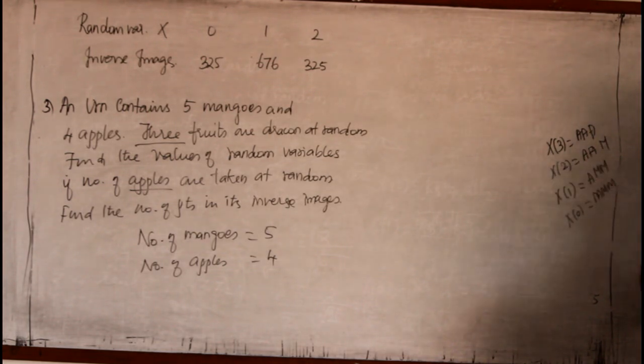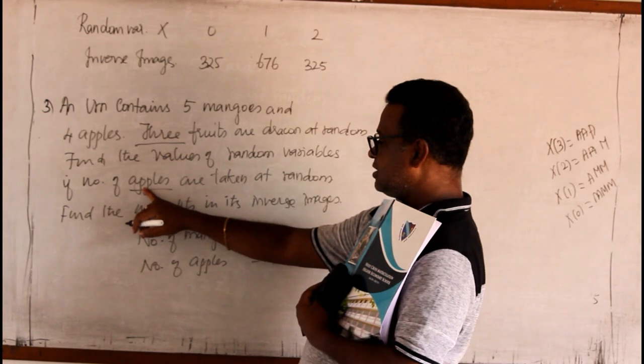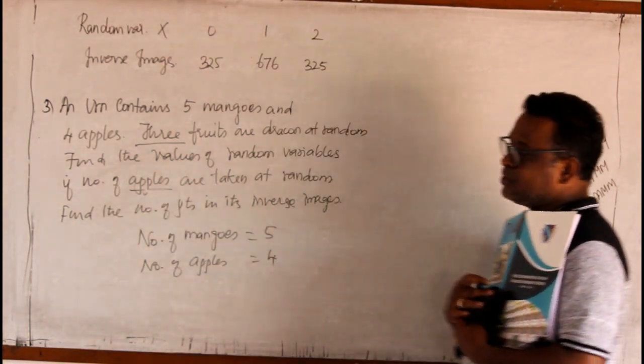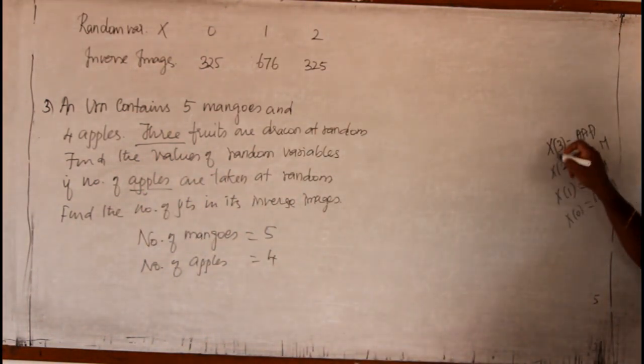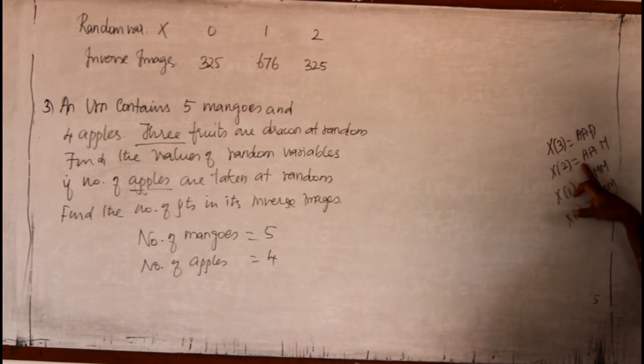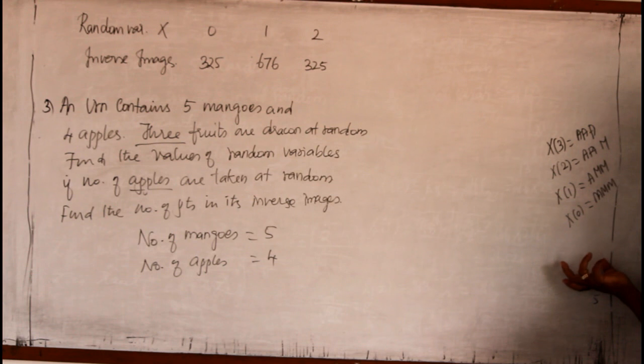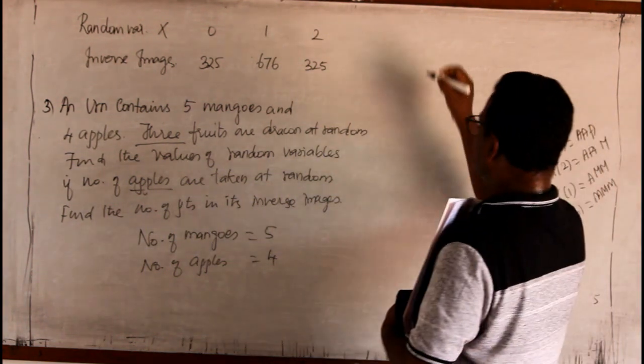So once again, I am asked to take 3 fruits at random. If all the 3 fruits are apples, then it is our success. So if I take all the 3 apples, then it is 3 successes. If I take only 2 apples, the other will be a mango. So there will be 2 apples and 1 mango. That is for 2 successes. Then 1 apple, 2 mangoes means it is 1 success. If I take all the 3 as mangoes, then it is 0 apples, so 0 successes. So we should go for this.